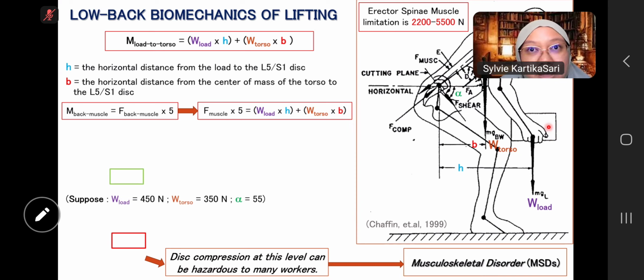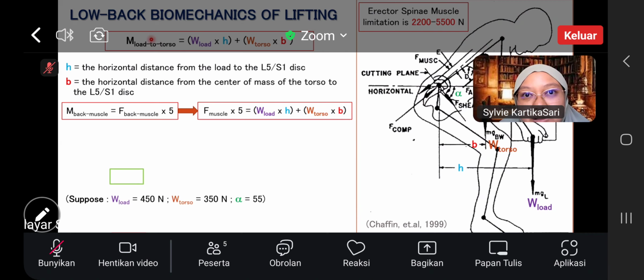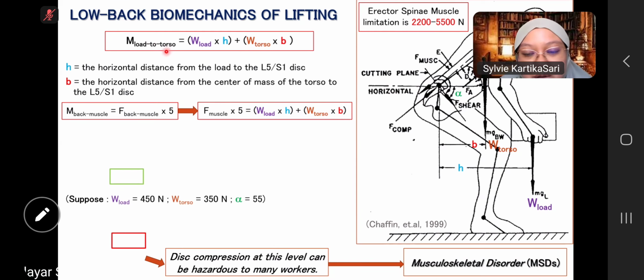To make it simple, 2 kilograms is not heavy, it's just a light box. But you have to remember that with a 2 kilogram box, you get 5 times heavier load in the L5 and S1. So you can easily get low back pain when you are not careful with your activity.